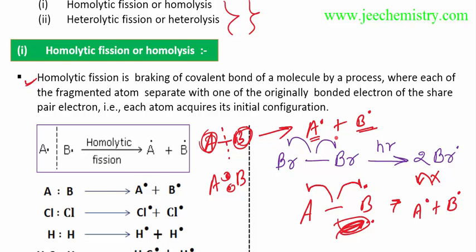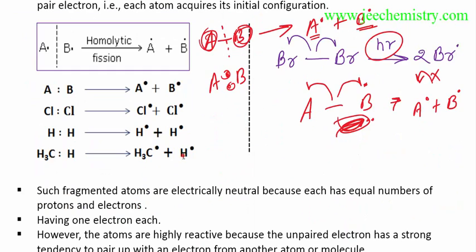Only a one-sided arrow is shown. Catalysts such as peroxides, energy radiations, or other external conditions are required for homolytic fission to happen. I will explain this later. Only understand what homolytic fission is. One electron is acquired by each fragment, and it is back to the original condition. Now A and B, joined by a covalent bond with a pair of electrons, are separated.